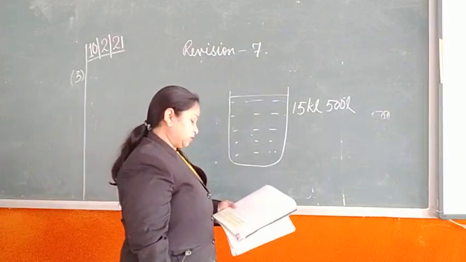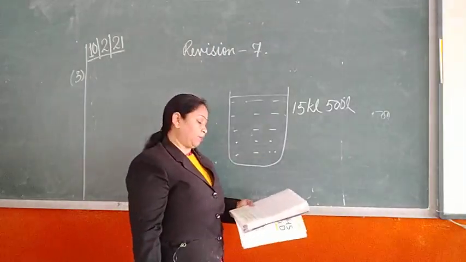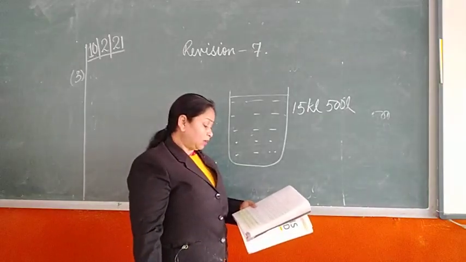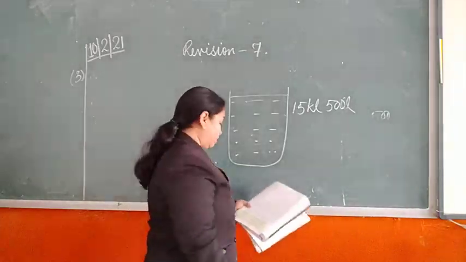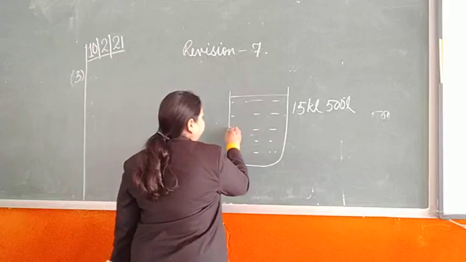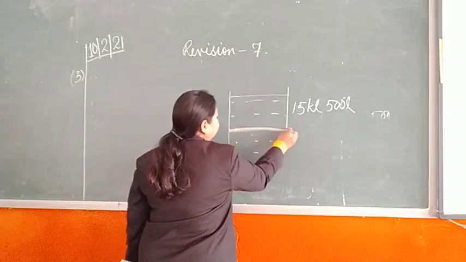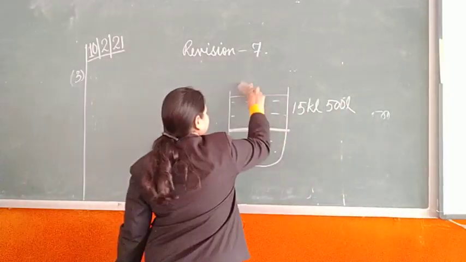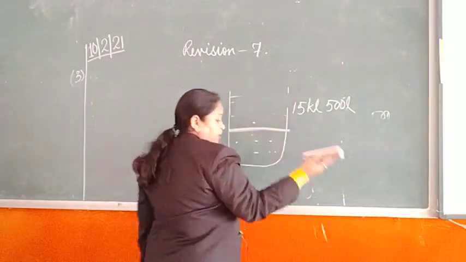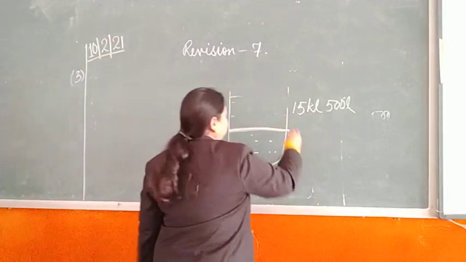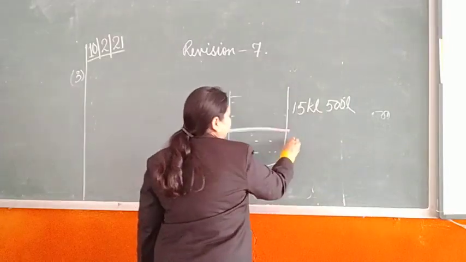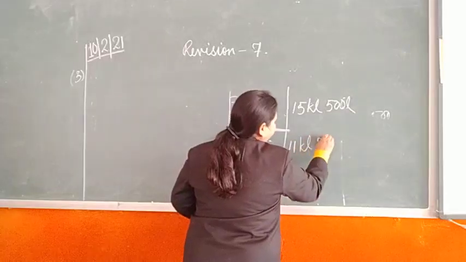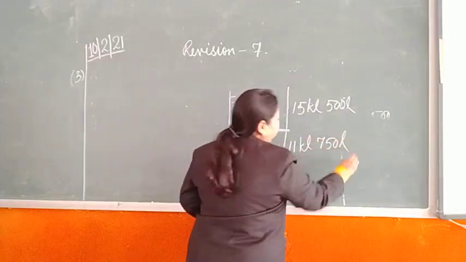Out of this much was filled up in the morning. In the evening it was 11 kiloliter 750 liter. Now when we checked in the evening, this much portion might have been used up, and when it was checked later on, it was found that 11 kiloliter 750 liters were left.